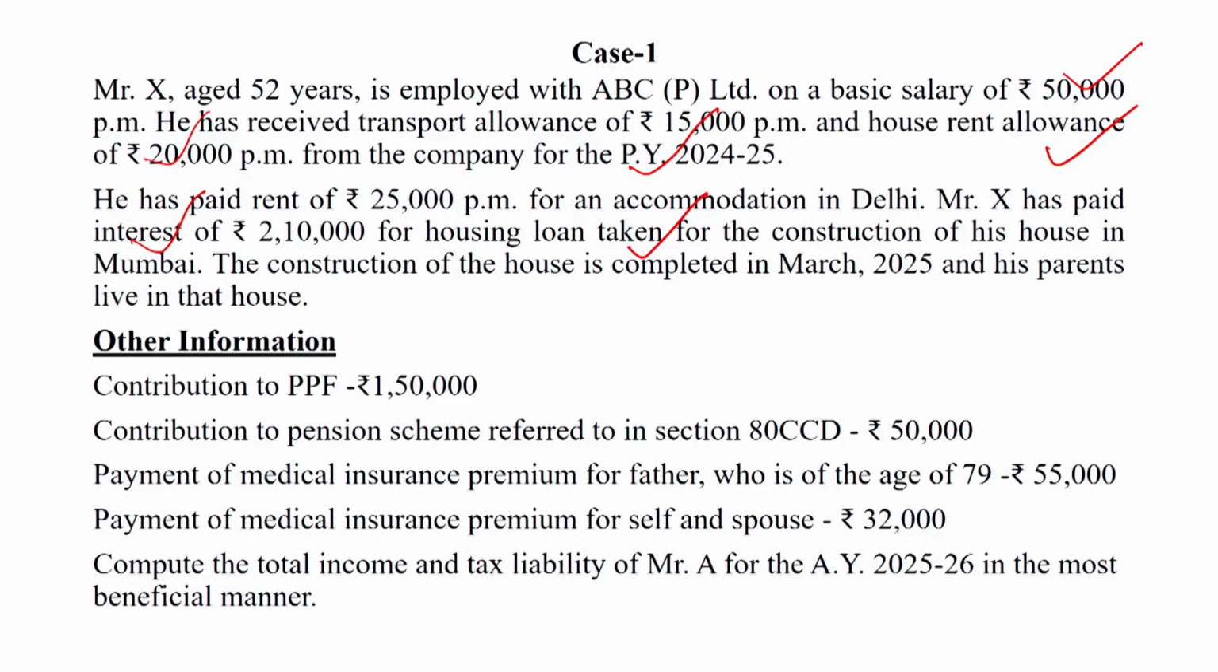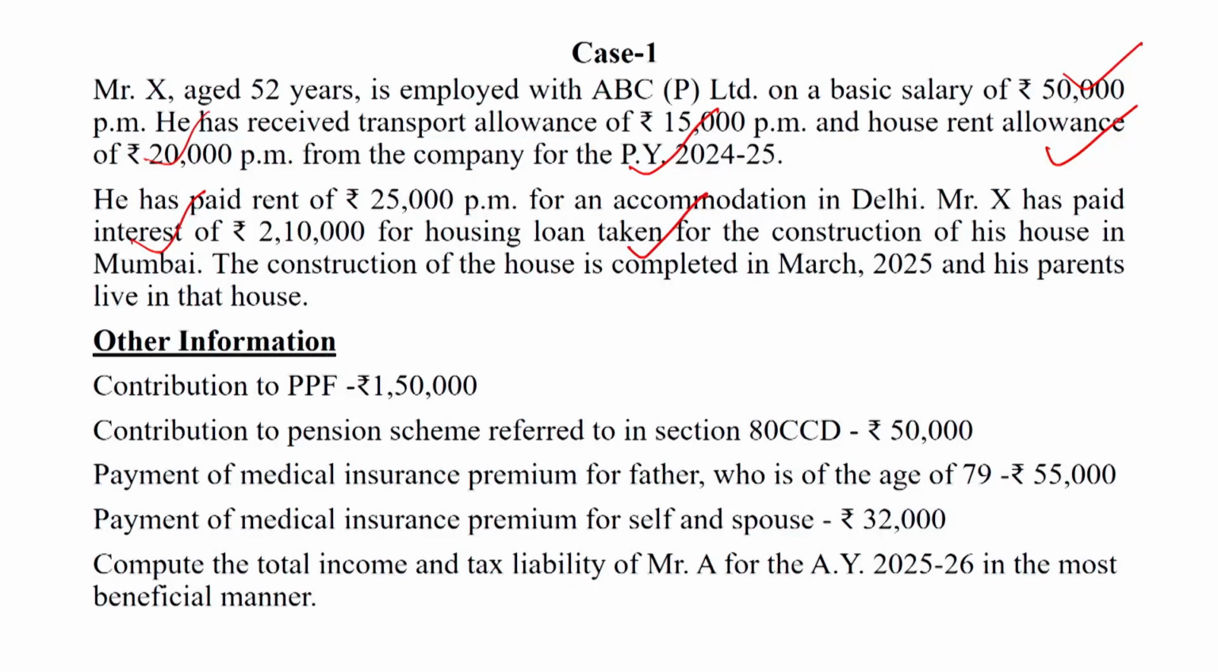House rent allowance, HRA, is a partially taxable allowance. Under the partially taxable allowance, the least of the following three amounts will be exempt from tax under section 10(13A) or rule 2A.